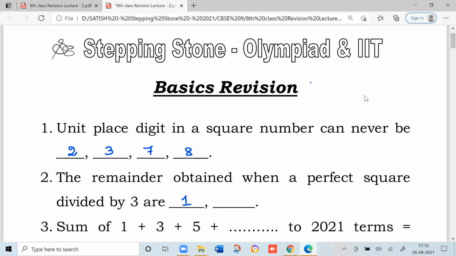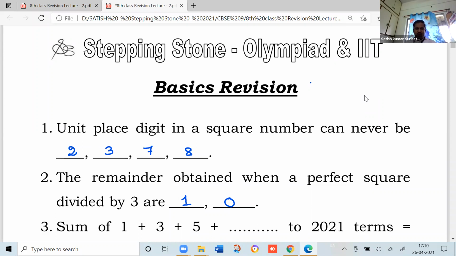Take one more perfect square. 81. Divide with 3. What is the remainder? 0. That means you are going to get only either 1 or 0. You will not get any other remainder.